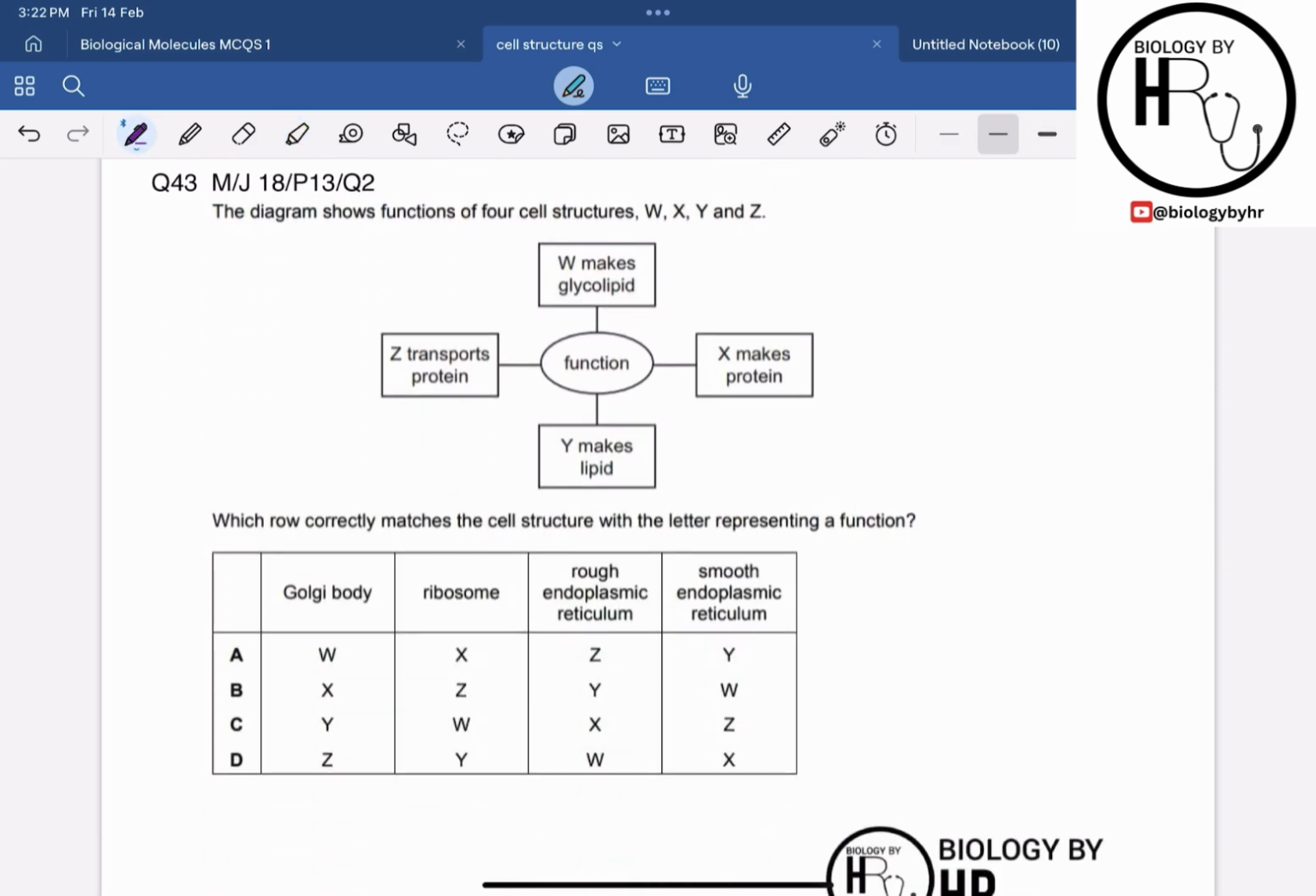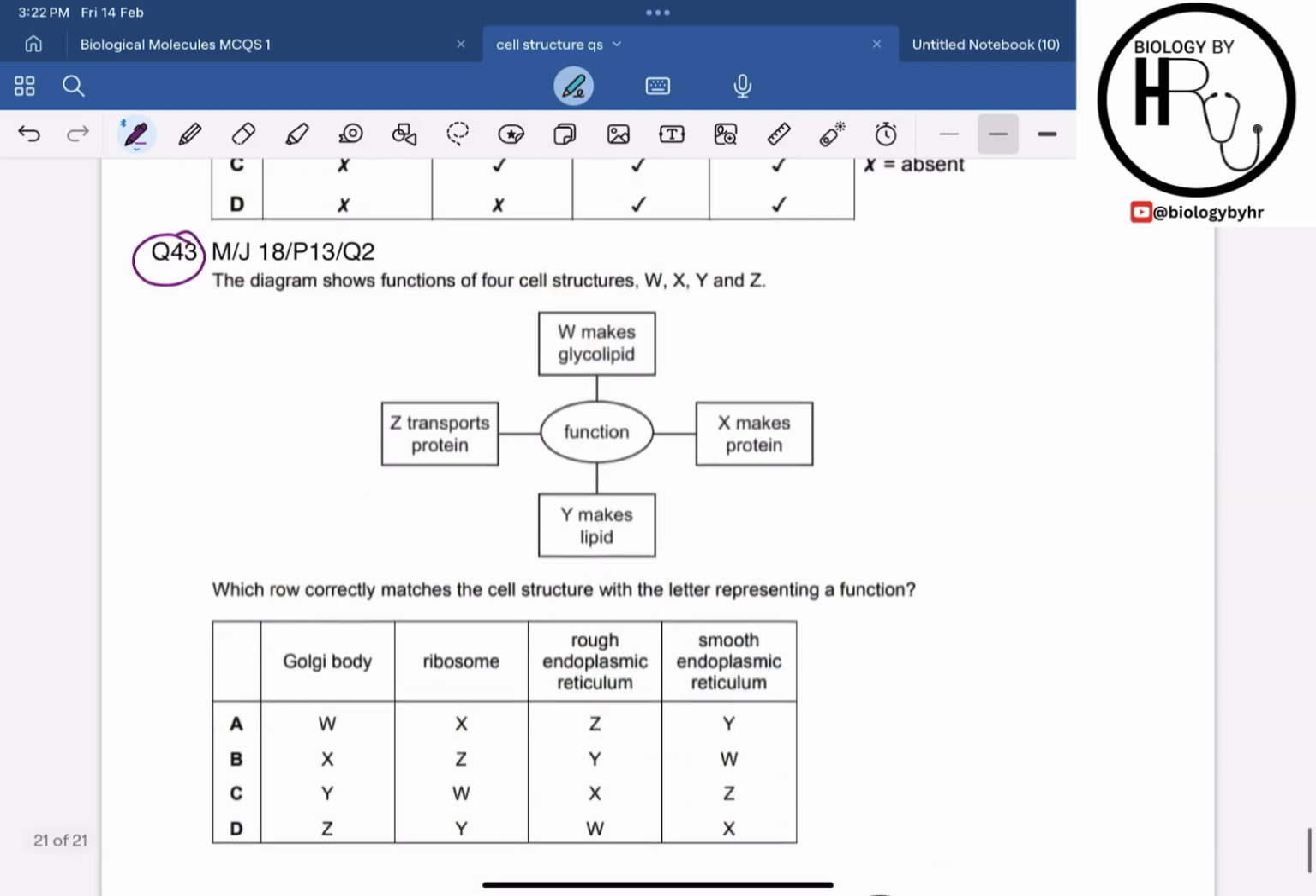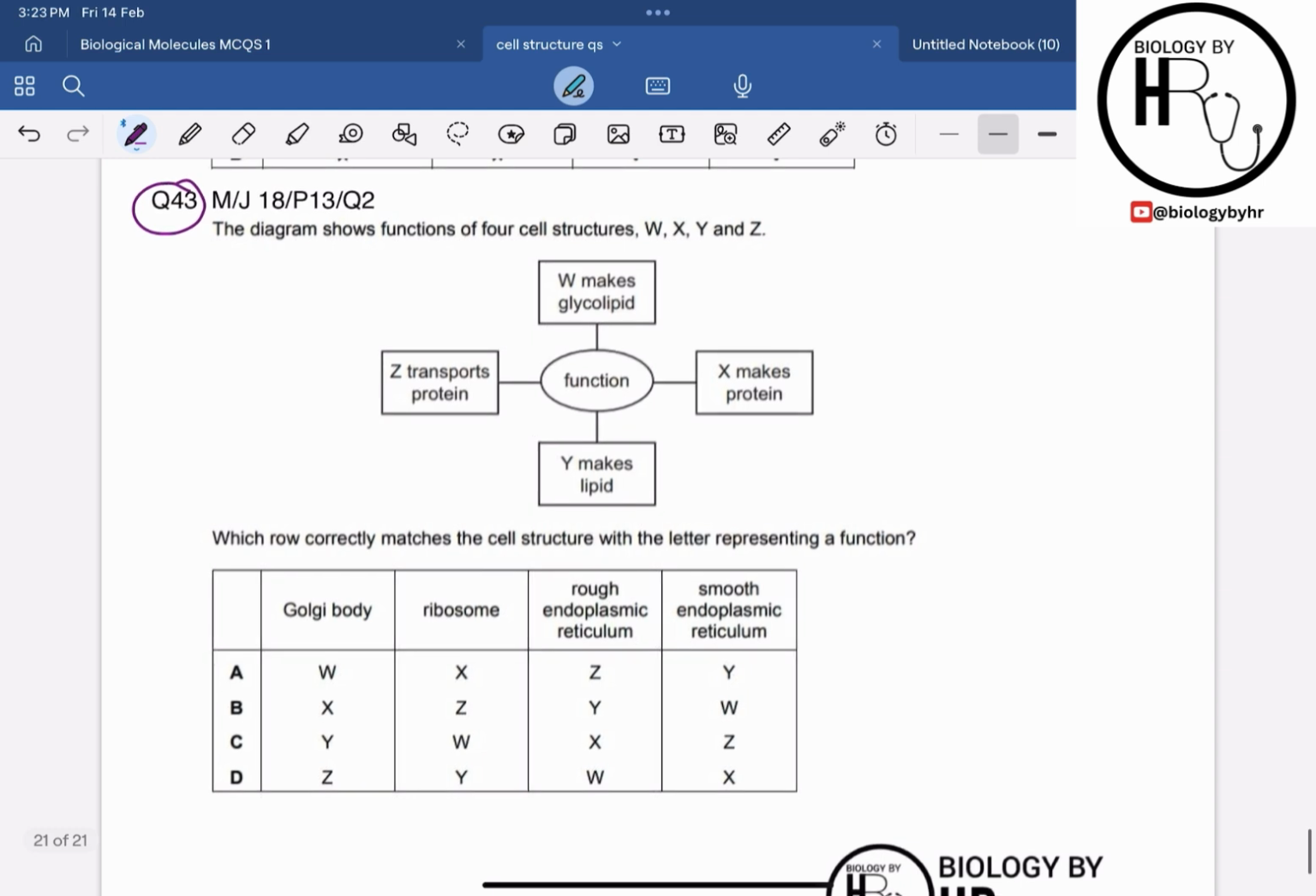Alright, so now let's move on to question 43. It is our last question of the cell structure topical MCQ series. So let's discuss this last question. It is from May June 18 paper 1-3 question 2. It says that the diagram shows the functions of 4 cell structures W, X, Y and Z. So basically over here they have given us the 4 functions of the cell organelles, and we have to identify which cell organelle is representing the correct function over here, right?